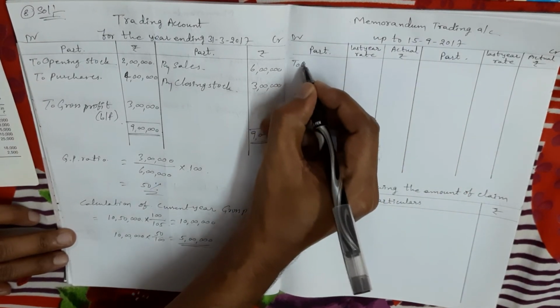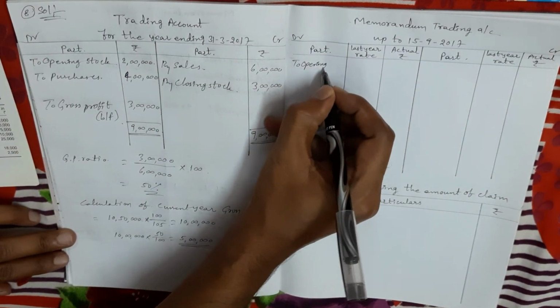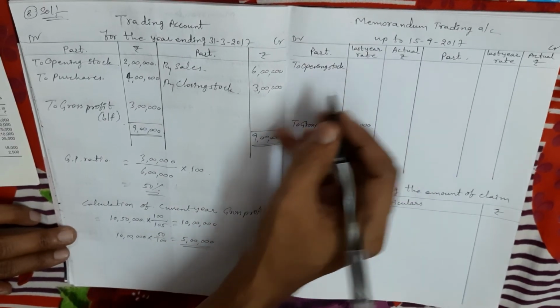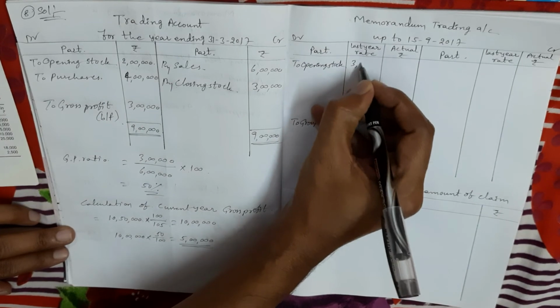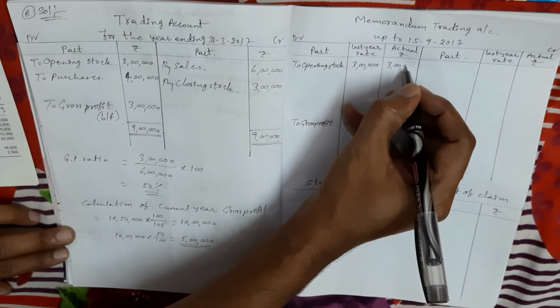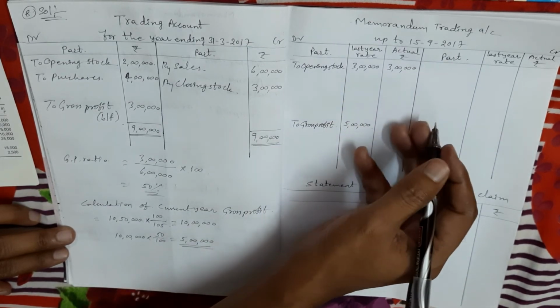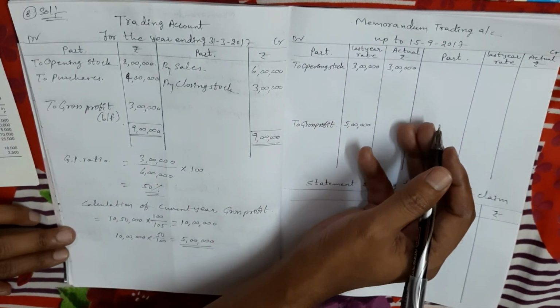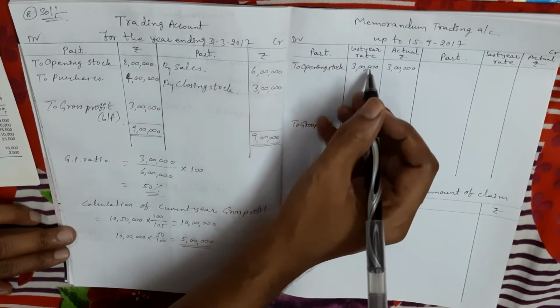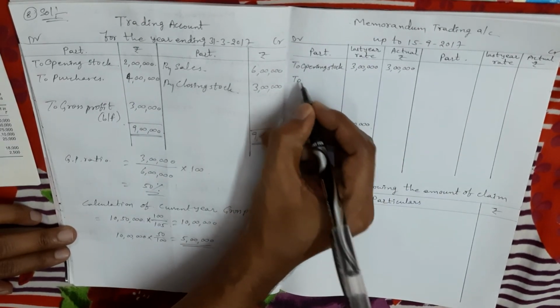First, opening stock. Last year closing stock is the current year opening stock. The same amount we take in the actual amount column also, because the current year values have changed and price levels have increased. Here opening stock means not the current year amount, but the last year amount, so we take it as it is.